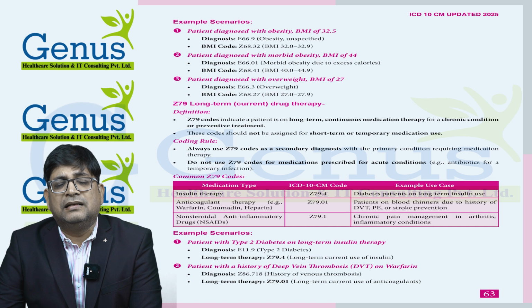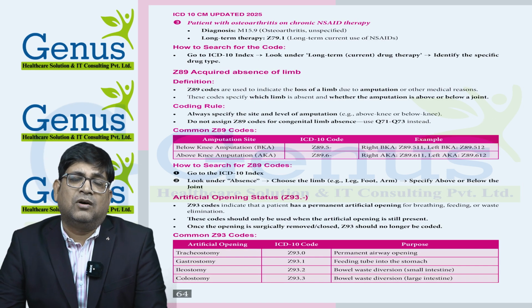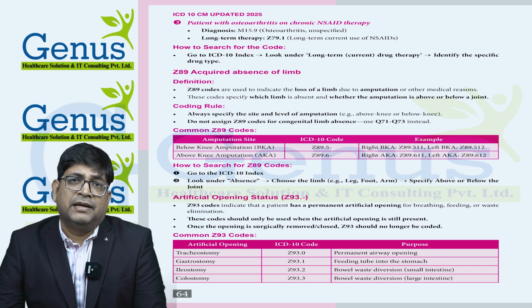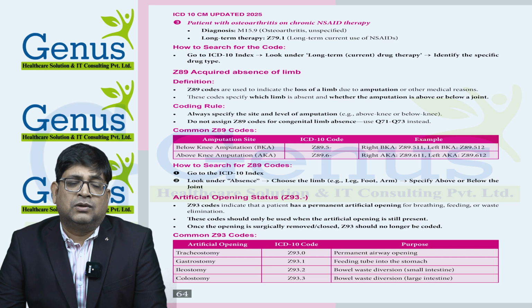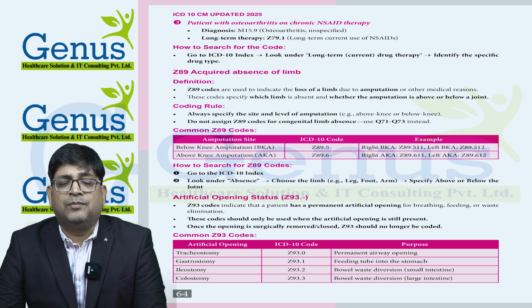Then we have the Z89 series code for acquired absence of limb. For acquired absence of limb, we normally use below the knee amputation or above the knee amputation, and the series is Z89. And how can we search these codes? First we need to go into the absence, then in the absence we can choose the limb, and then above the knee or below the knee we will identify the code. The two codes, below the knee amputation and above the knee amputation, are quite important and used multiple times if they underwent amputation.